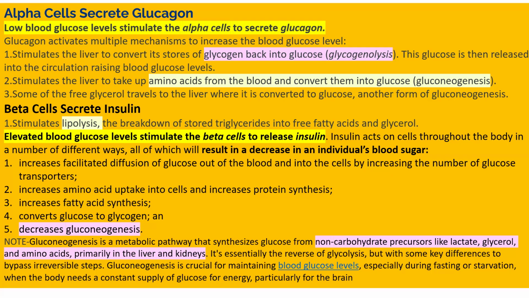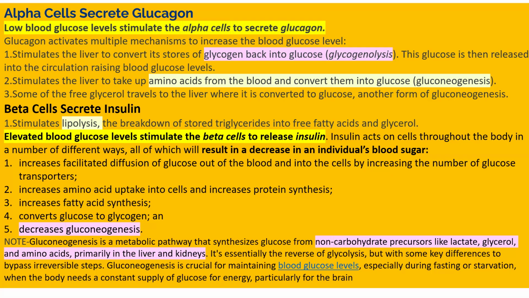Glucagon also stimulates your liver to take up amino acids from the blood and then converts the amino acids into glucose. That process is known as gluconeogenesis. So glucagon increases gluconeogenesis. How? It will inform the liver there is less glucose in your body.